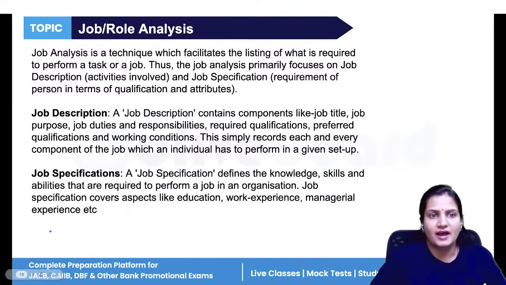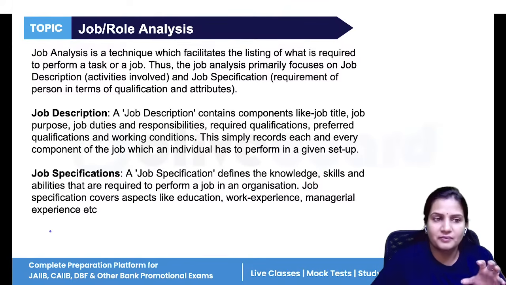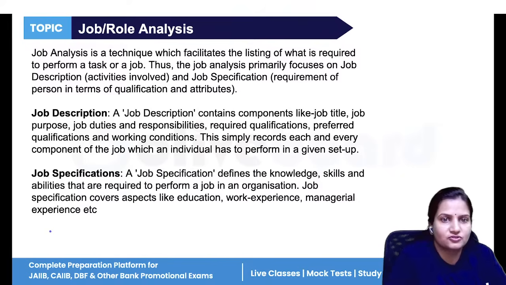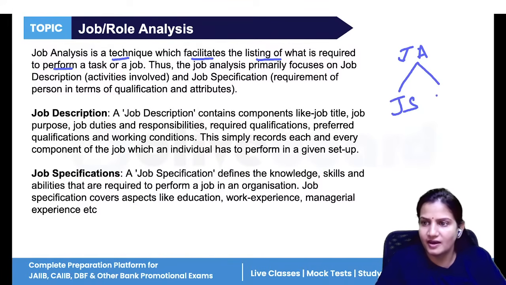Now, next we have job and role analysis. Analysis means you are evaluating everything. You are checking, primarily focusing on different job related things. So, job analysis is a technique which facilitates the list of what is required to perform a job. In job analysis, we have two things: one is job specification and the other is JD.